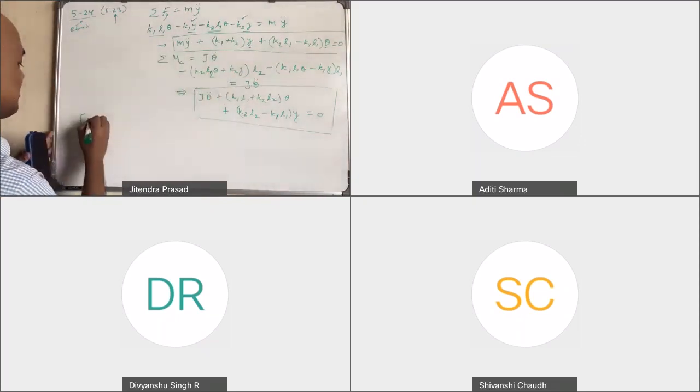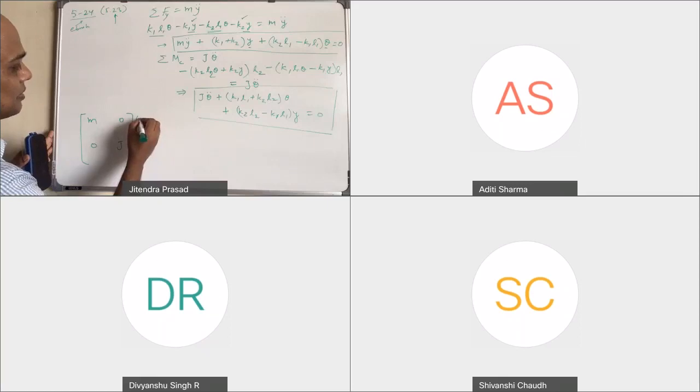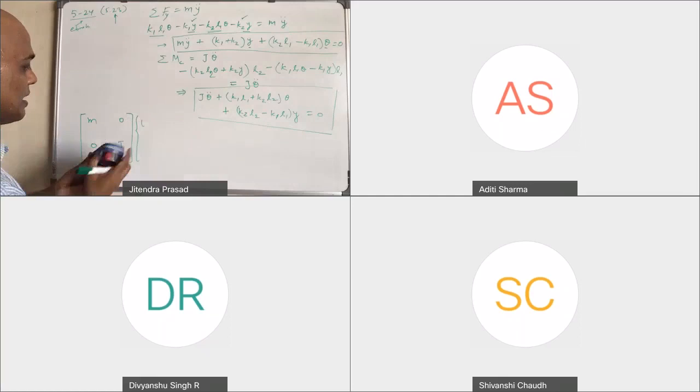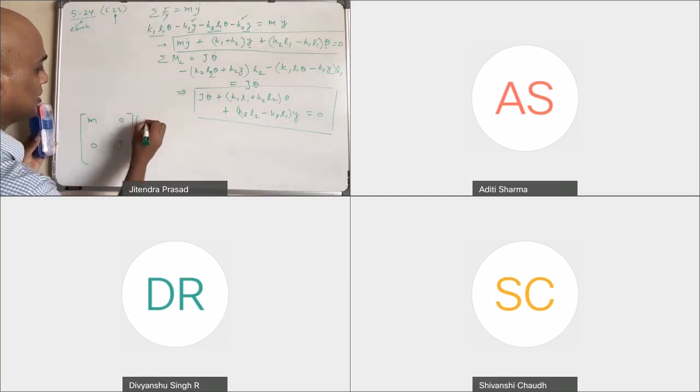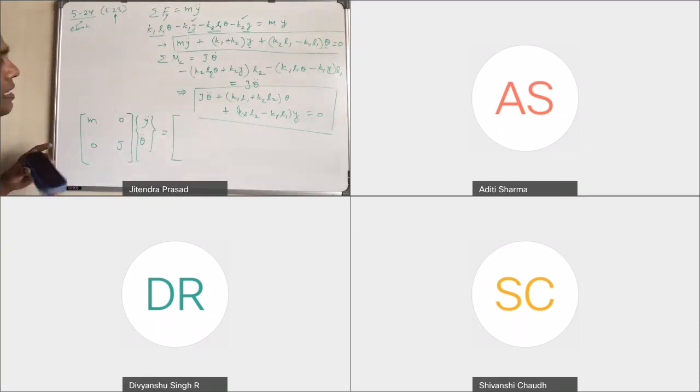The first one is this: you have M 0 0 J, and then y double dot, theta double dot is equal to, and then you have a matrix, let's start.